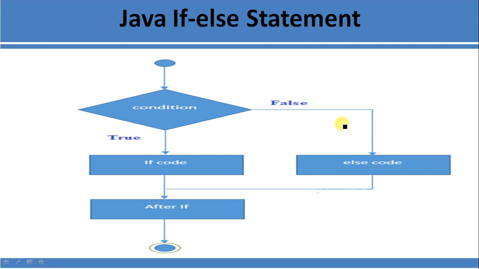The control flow for the if-else statement is: condition check. If the condition is true, the if code will be executed. If the condition is false, the else code will be executed. After the if code execution, whatever code is written afterwards will be executed. In the same way for the else block, once the else block is completed, if there is any code remaining, that code will be executed.